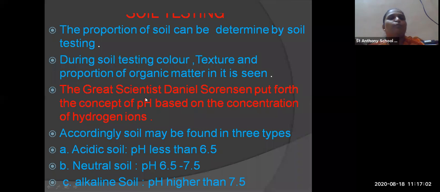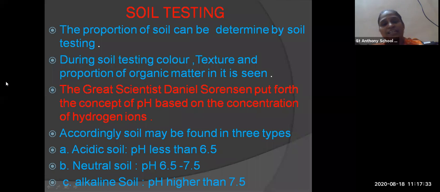Next, the proportion of the soil can be determined by soil testing. Now, why is there a need for soil testing? Because the farmer, before cultivation, would like to know whether the cultivation from this type of soil will be more or less, whether he will be in profit or loss. So if the farmer wants to know about the soil, he can go for soil testing.